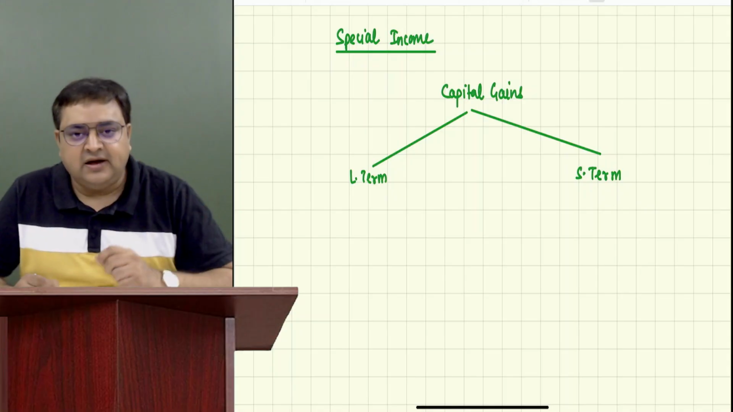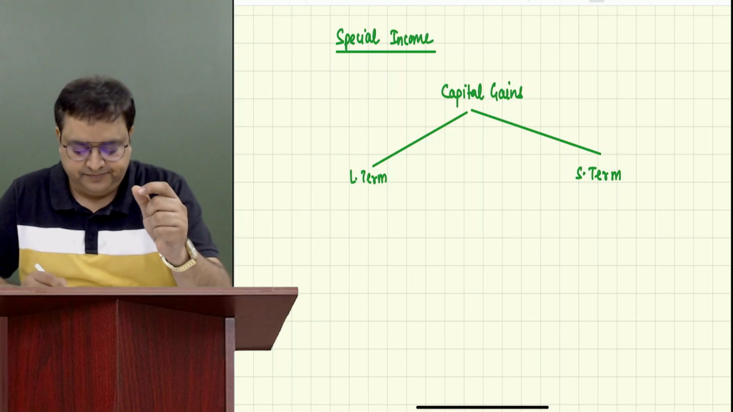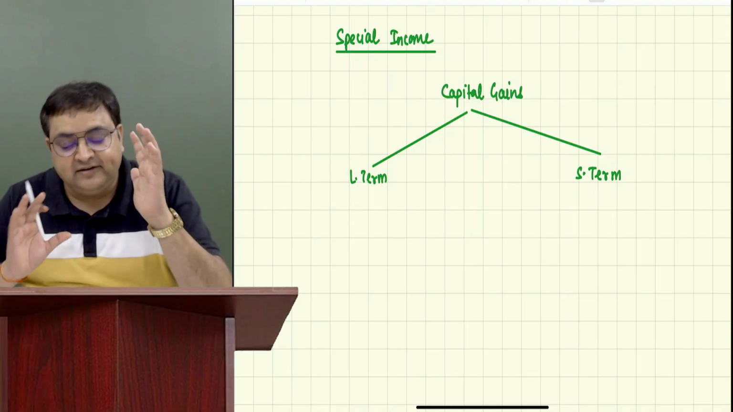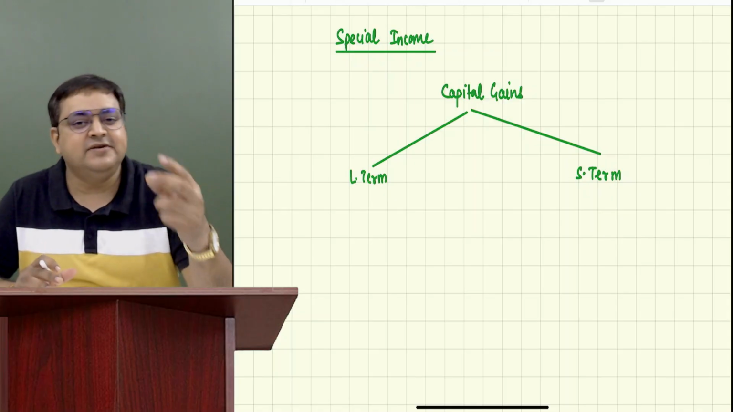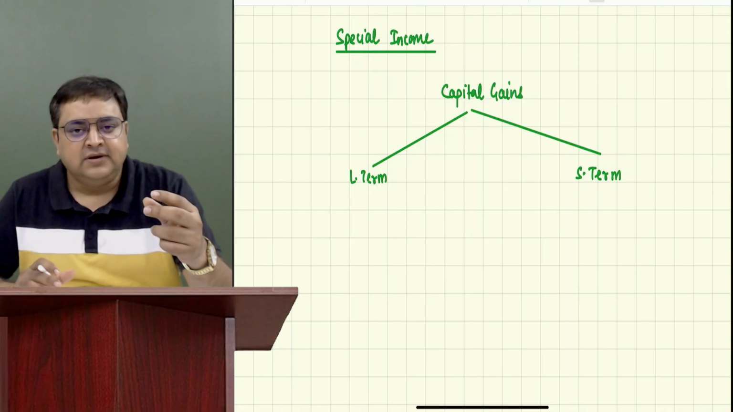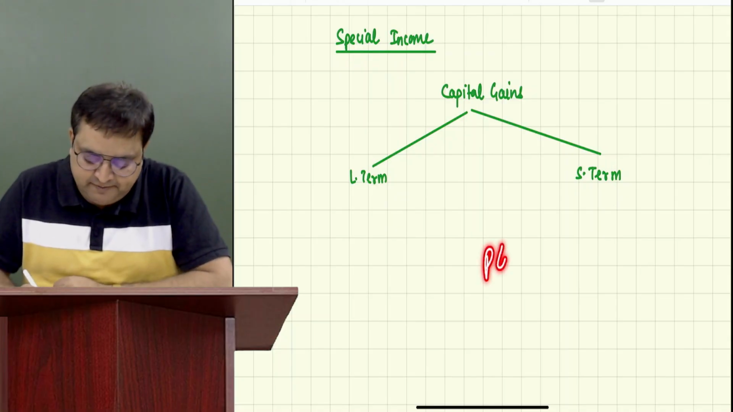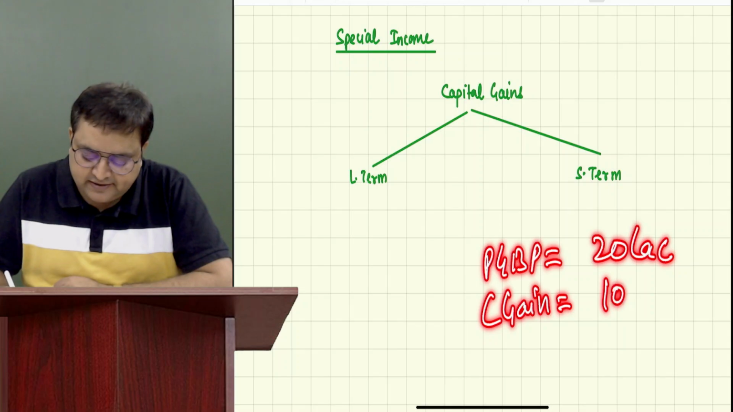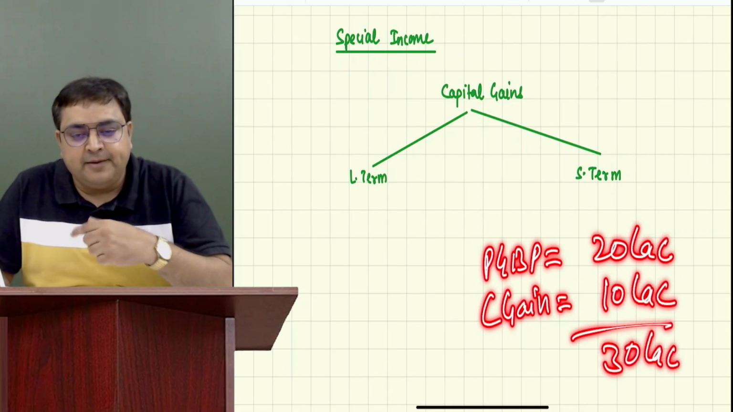Whenever the assessee has a capital gain income, especially long term, let's understand it practically. Lakshay comes to us. Lakshay has a business of computers. However, he has capital gain income also. Let's say he has PGBP income of 20 lakh. He has capital gain income of 10 lakh. How much is his total income? 30 lakh.